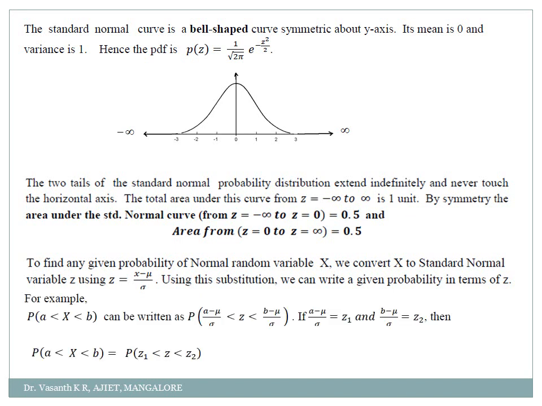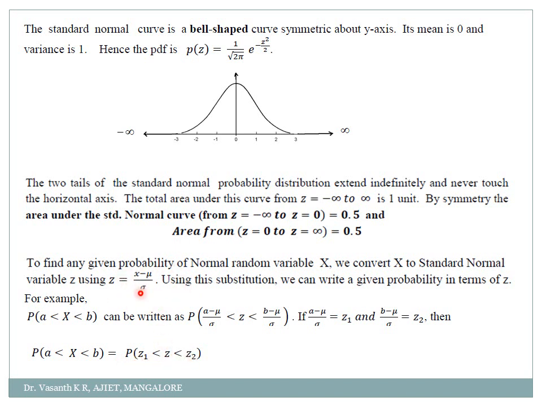Now for example, see here, initially they had given me that the x is between a comma b. Then we can write this as probability of the value of a, will substitute it here in the place of x. So x minus mu by sigma, a minus mu by sigma less than, x will get changed to z, less than b minus mu by sigma, correct? So if I consider this a minus mu by sigma as z1 and b minus mu by sigma as z2, then probability of a less than x less than b, I can write it as probability of z1 less than z less than z2.